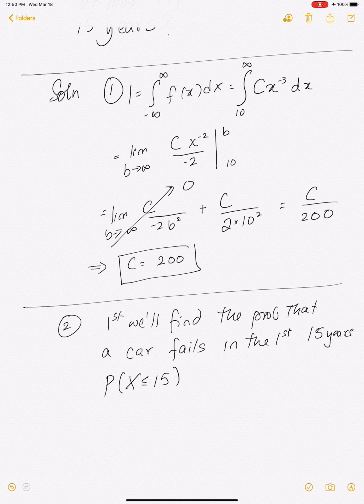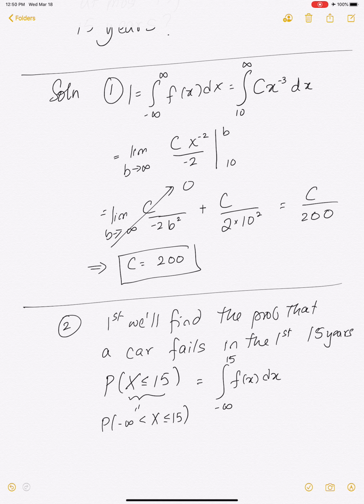So from the properties of the probability density function, what will this be? This will be the integral from negative infinity to 15 of the density, correct? Right? Because what is this? This is x less than or equal to 15. So you can think of this like this: x is bigger than negative infinity, less than or equal to 15.